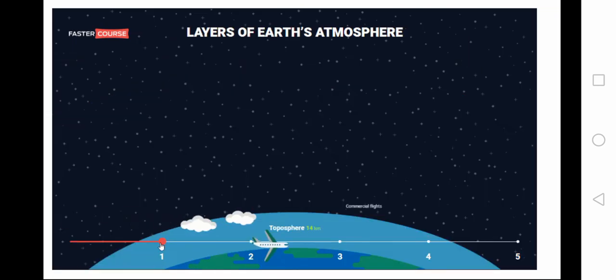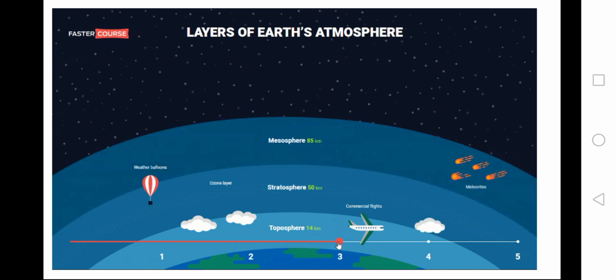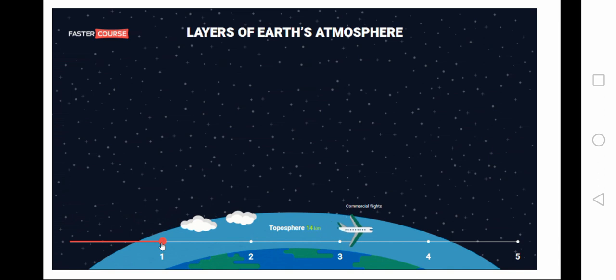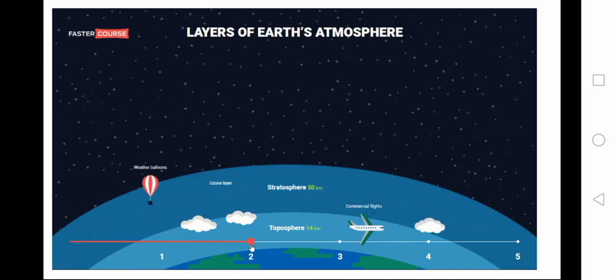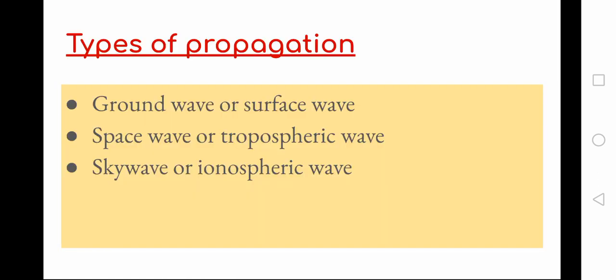We all know about our Earth's atmosphere. It is made up of several layers such as the troposphere, stratosphere, mesosphere, and many more. Depending upon in which layer our electromagnetic wave, that is the radio wave, propagates, we have the classification of propagation. In this classification, we have three types. The types of propagation are: first, ground wave or surface wave propagation; second, space wave or tropospheric wave propagation; third, sky wave or ionospheric wave propagation.